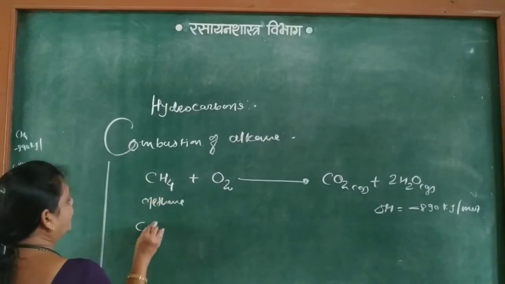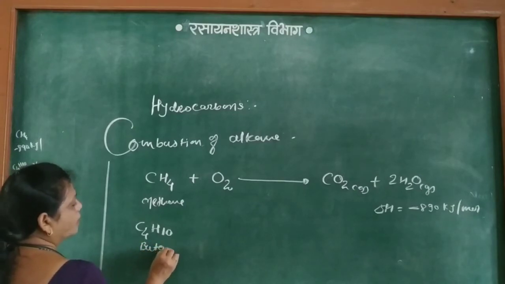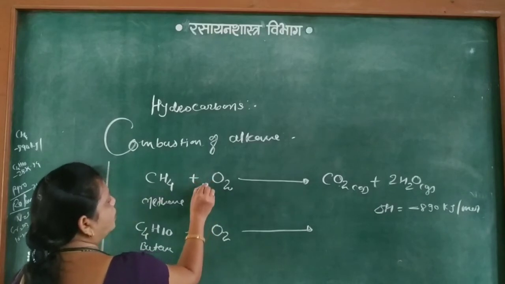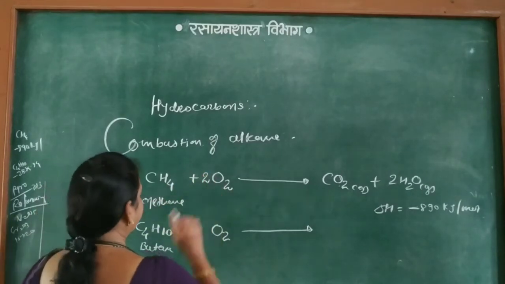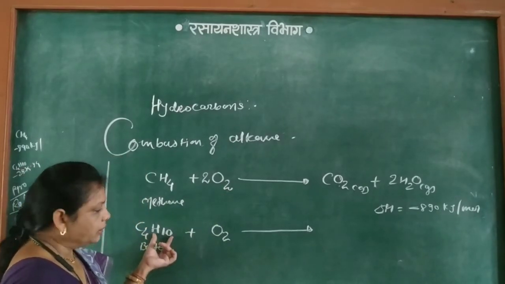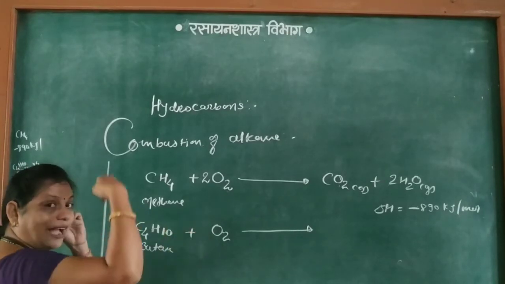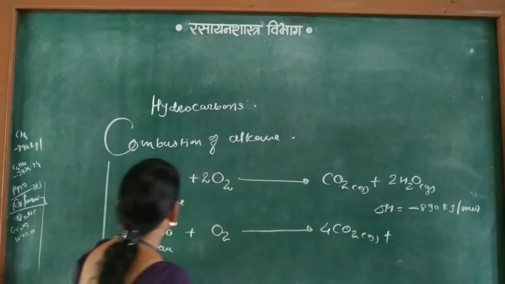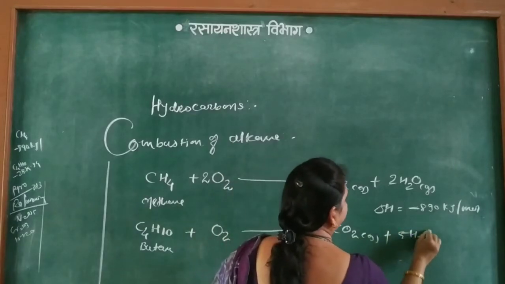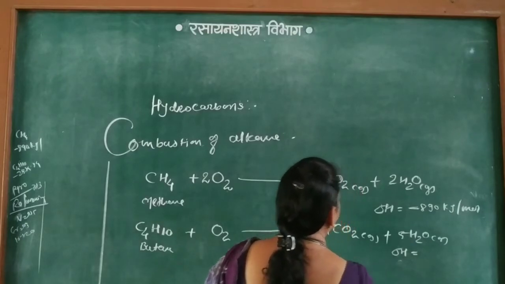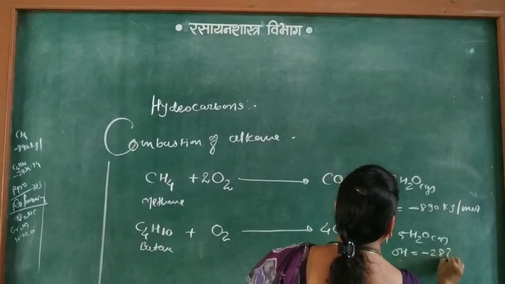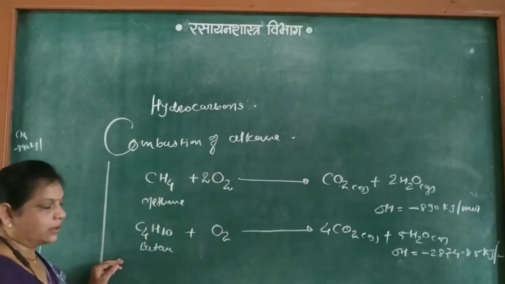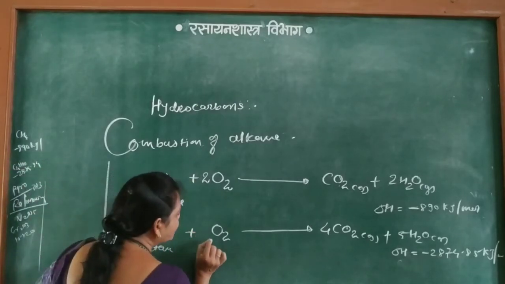Now the combustion of butane, C4H10. On oxidation, how many oxygen atoms are utilized? Counting after the reaction, C4 means 4 carbon atoms, so 4 times CO2 gas, plus 10 hydrogen atoms means 5 times H2O, that is also gas, and delta H is near about minus 2874.85 kilojoule per mole.